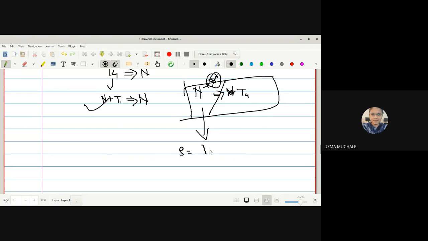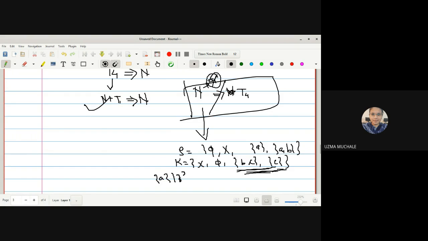X is equal to {a, b, c}, and the topology is {φ, X, {a}, {a,b}}. It is a normal, but it is not a T4. Why is it not a T4? Because it is not a T1. Why is it not a T1? Because every singleton set is not a closed set. Singleton a, singleton b are not closed sets. How many closed sets do we have in the family K? Every singleton set, if it is a closed set, then only it is a T1.